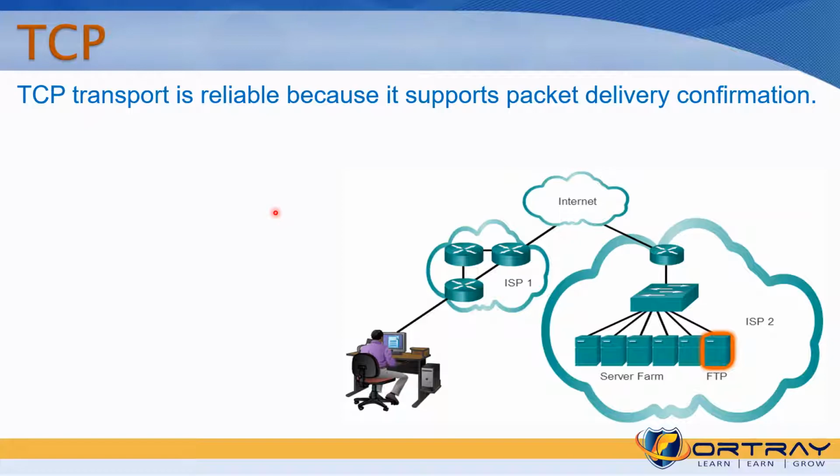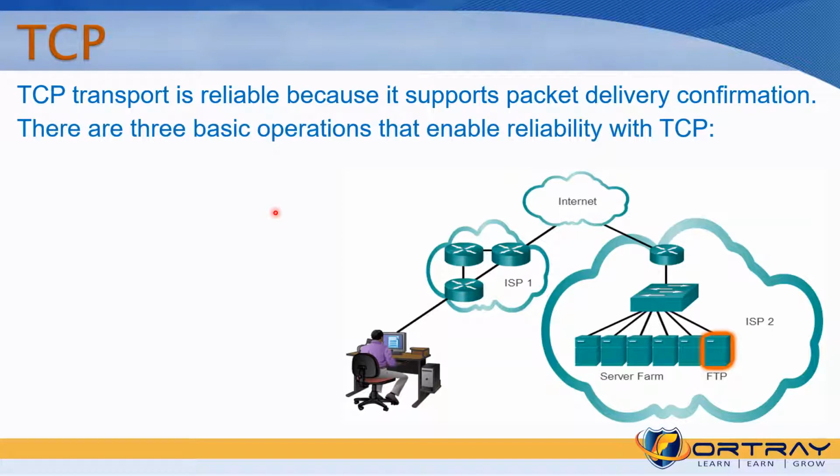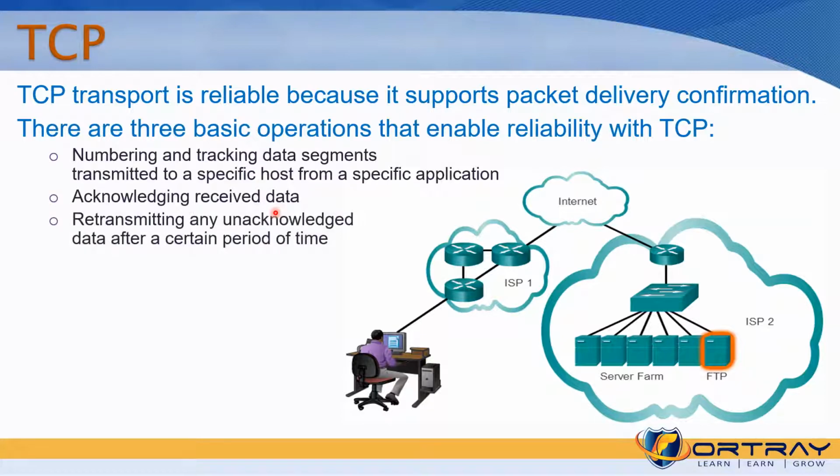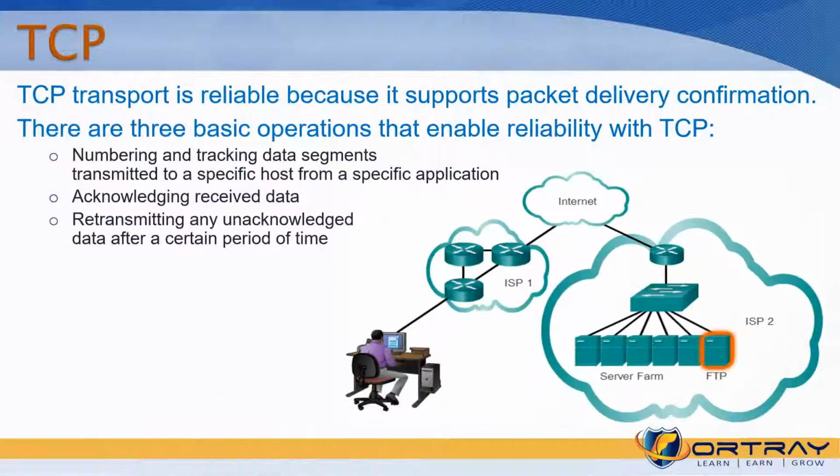Transport is reliable because it uses packet delivery information: numbering and tracking data segments, acknowledging received data, and retransmitting unacknowledged data after a certain period of time. If the message is not delivered, you try to redeliver it. We use two protocols. TCP, as we told you, is reliable because it supports packet delivery confirmation. There are three basic things in TCP: numbering and tracking segments, acknowledgement, and retransmission. It retransmits if the acknowledgement is not received after a certain period of time. That is how reliable it is.